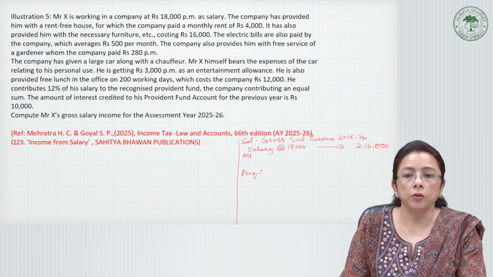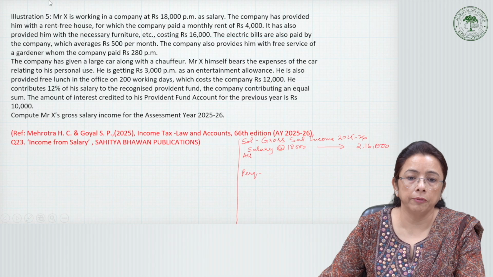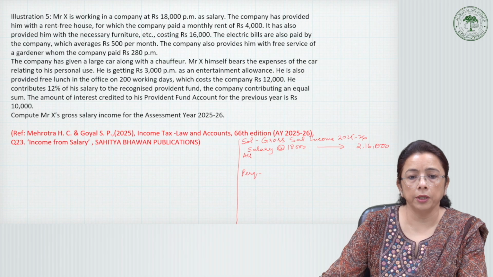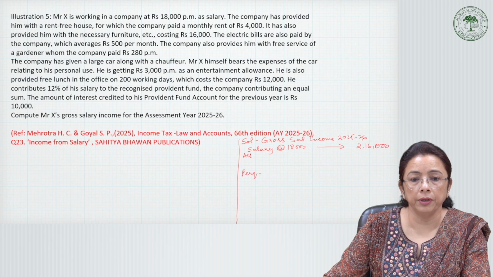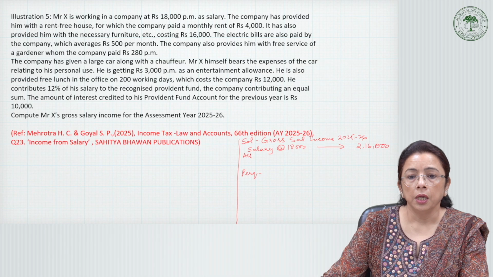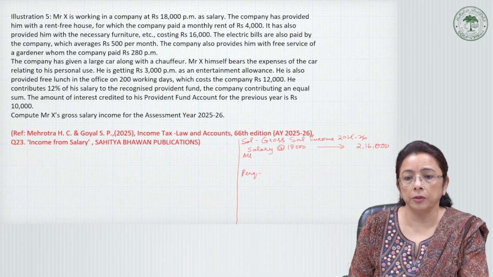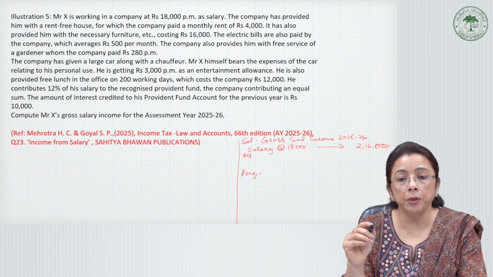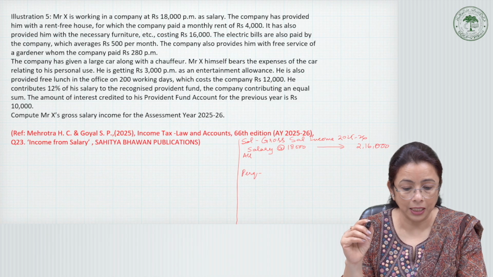Okay. But we will do some rough work hand in hand about the house, that is, what is the perquisite which we have to take into consideration. Here we need to calculate the salary because it depends on which city he is staying in.